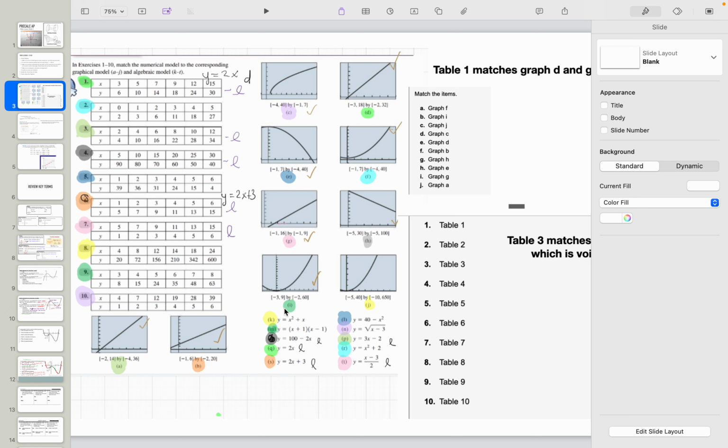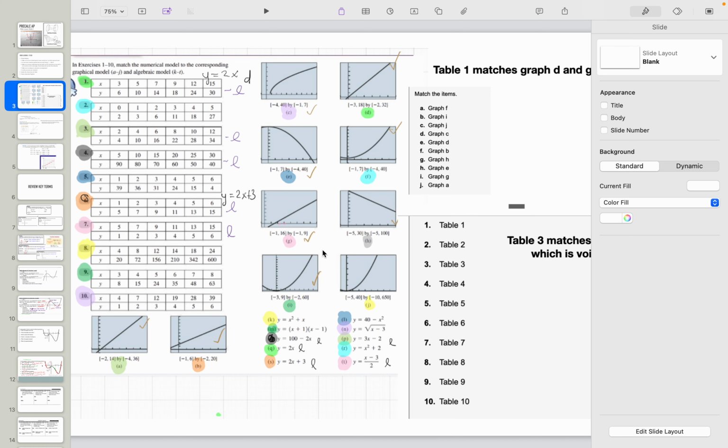That's the L's. Then I started looking, okay, there's some x squareds. This would be an x squared if I multiplied out. This would be an x squared. This is an x squared. This is an x squared. These are all going to be something squared, so they're all going to look like parabolas. Parabola, parabola, parabola, parabola. Which one has it? The upside down parabola has to have a negative x, right? So I started going through, and then I looked to see over here what works like that. I saw 1 and 39, and I thought, oh, that works really well. And then I checked the rest of it.